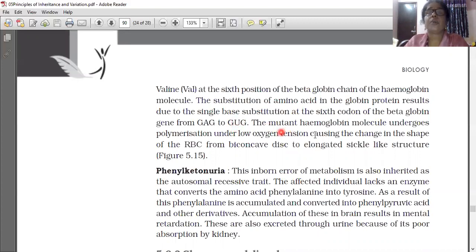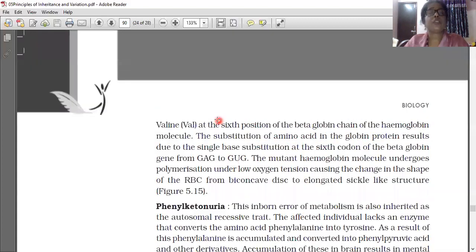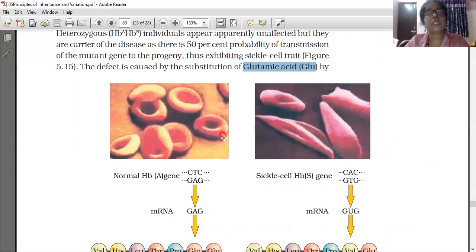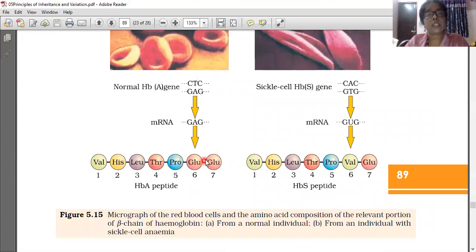As a result, the mutant hemoglobin molecule undergoes polymerization under low oxygen tension, causing the change in the shape of the RBC from biconcave disc to elongated sickle cell structure. So all of you understood sickle cell anemia. This question was asked last year also. It can be repeated also because it is very important.